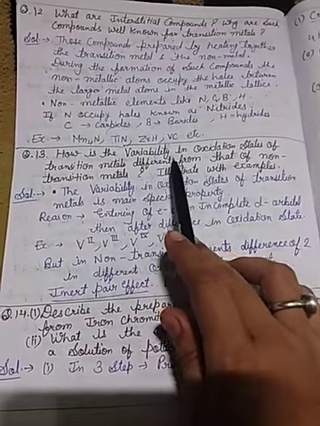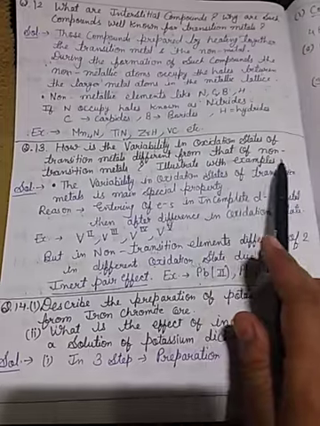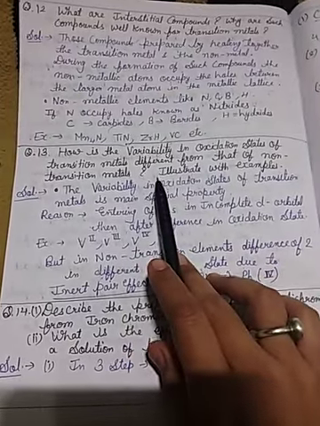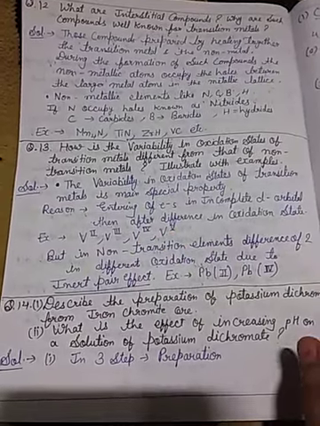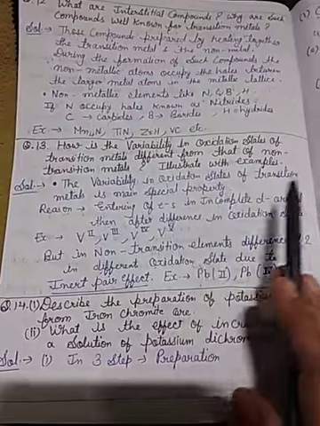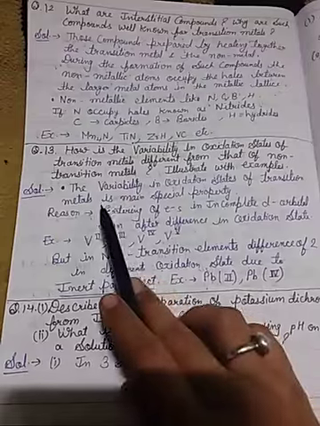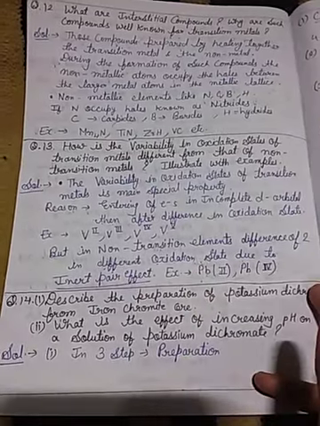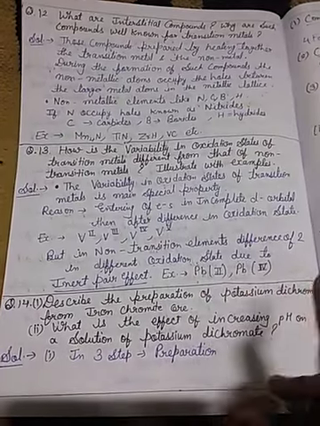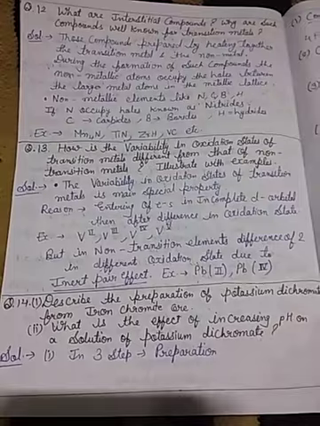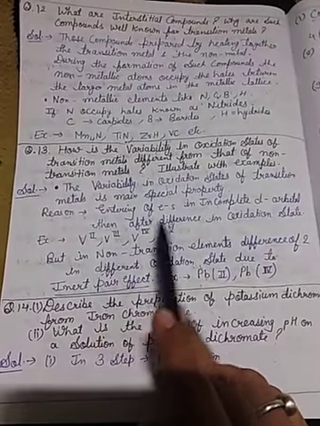How is the variability in oxidation state of transition metals different from that of non-transition metals? Variability means transition metals show different types of oxidation states in comparison to non-transition metals. The variability in oxidation state of transition metals is a main special property. The reason is the entering of electrons in the incomplete d orbital. For example, vanadium is present in the second oxidation state, third, fourth and fifth.